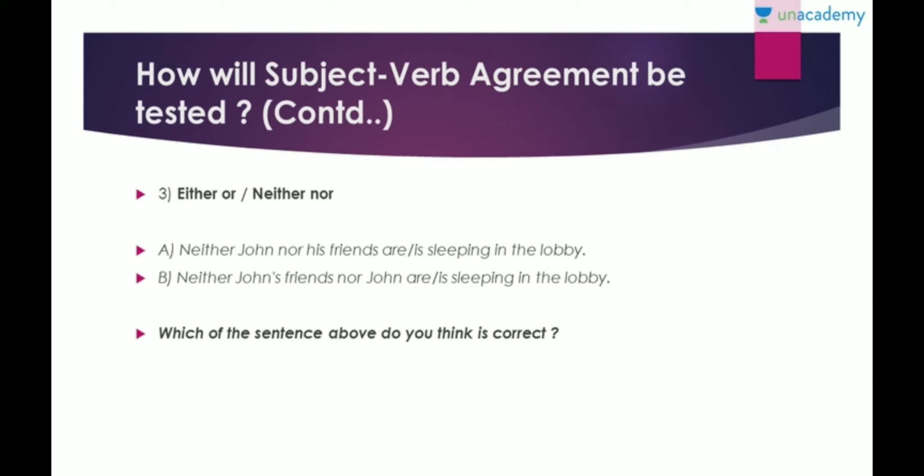All right. So now let us continue with this. What are the other ways in which they can test this subject verb agreement? Okay. So one is either or, neither nor. So, neither John nor his friends are sleeping in the lobby, or is sleeping in the lobby. What do you think is correct? And the second statement is, neither John's friends nor John are, or is sleeping in the lobby. Please pause the video and have a look, and then we can go to the answer.